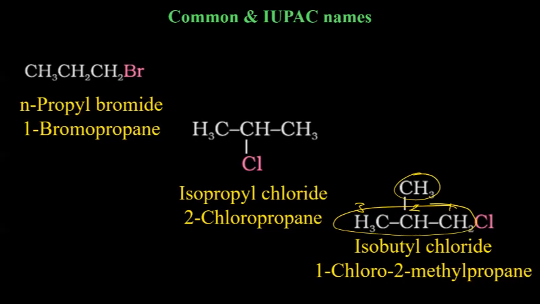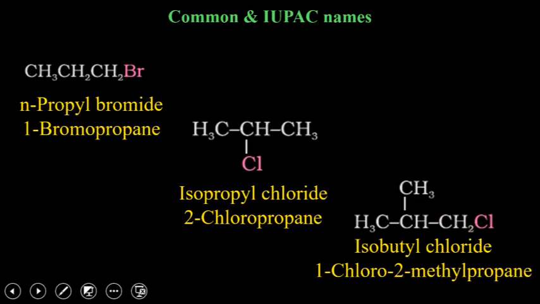Now one point you need to note: when you are writing common names, you will have a gap in between. In IUPAC names, there will not be any gap unless it is an acid. If you write oic acid, then there will be a gap between oic and acid. Otherwise, in IUPAC names, in most cases, there won't be any gap. Just go through all these again. If there is any confusion, let me know.